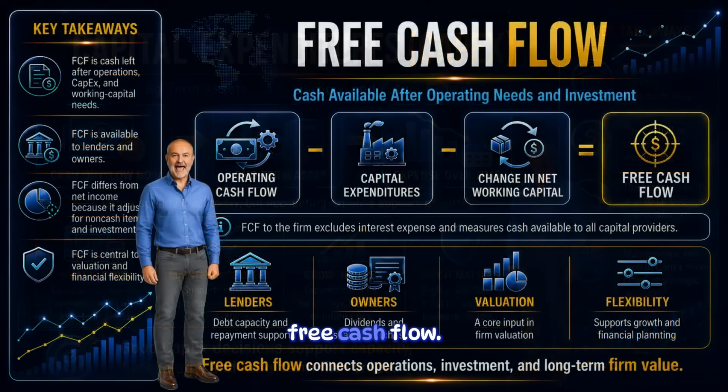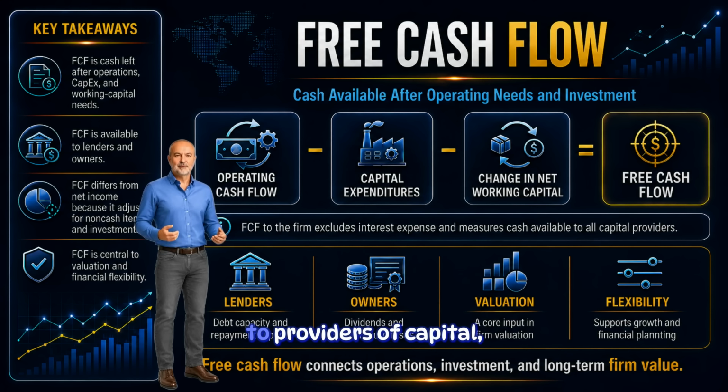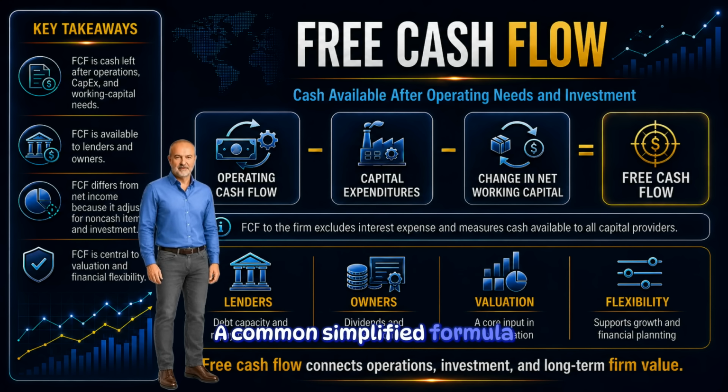Now we arrive at free cash flow. Free cash flow is the cash generated by the firm after paying for operating needs and necessary investment in long-term assets and working capital. It represents cash available to providers of capital, such as lenders and owners, after the firm has supported its operations and investments. A common simplified formula is free cash flow equals operating cash flow minus capital expenditures minus change in net working capital. Another common firm-level version is free cash flow equals EBIT times 1 minus the tax rate, plus depreciation and amortization, minus capital expenditures, minus change in net working capital.